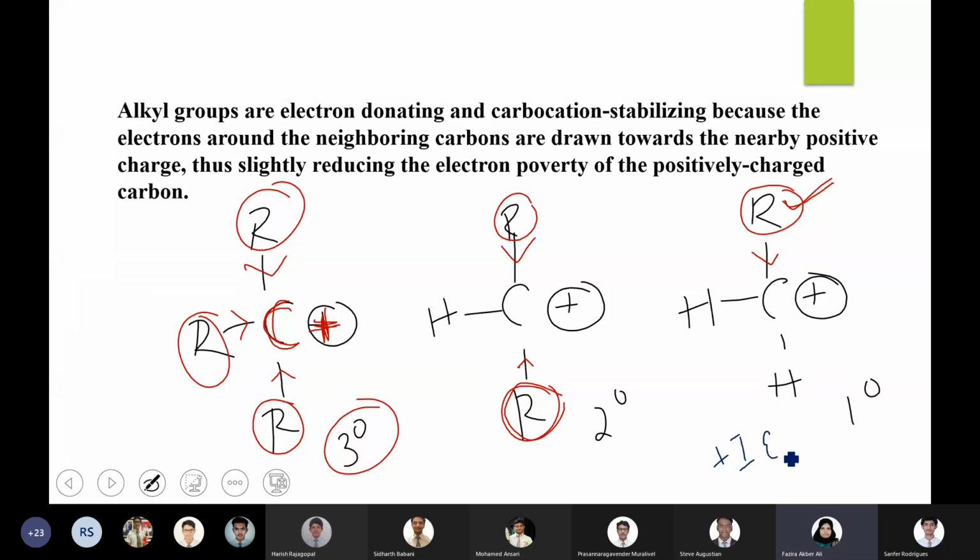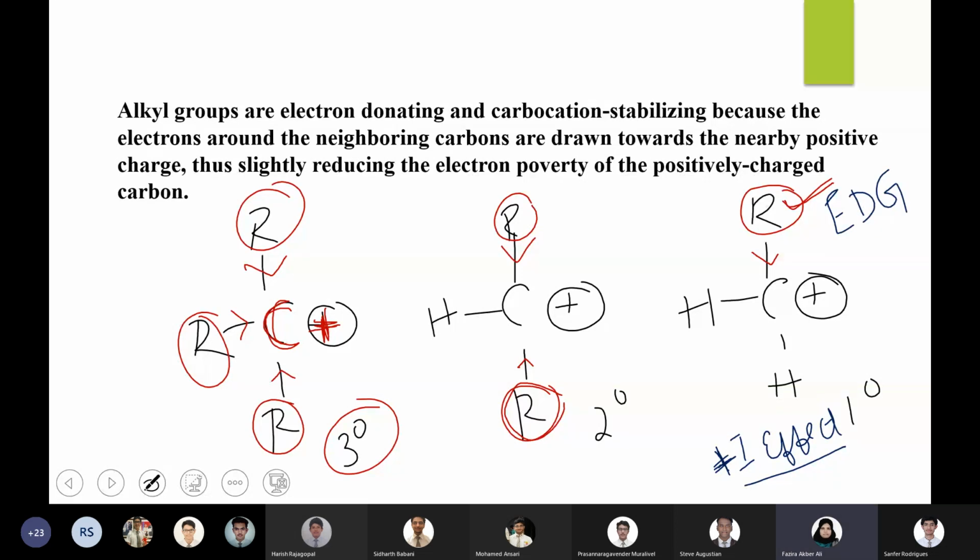plus I effect, because here the positive charge is decreasing due to the electron coming towards the carbon, right? That is why it is plus I effect. If that electron is taken away from the carbon, then it will be minus I effect. That is with the electron withdrawing group. Here this is electron donating group.